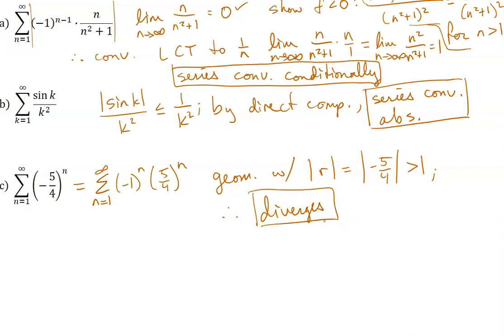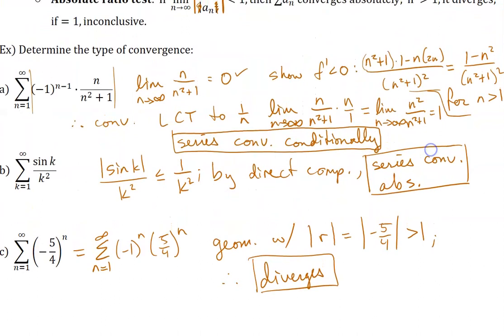All right, so again, for the types of convergence, really we say if we ignore the alternating piece, does the series still converge? And if so, then it would be absolute convergence. If it requires that -1 piece or the alternating piece in order for the series to converge, then we say it converges conditionally.